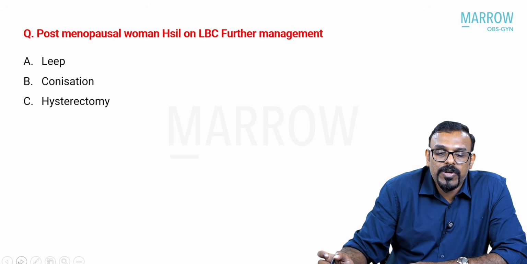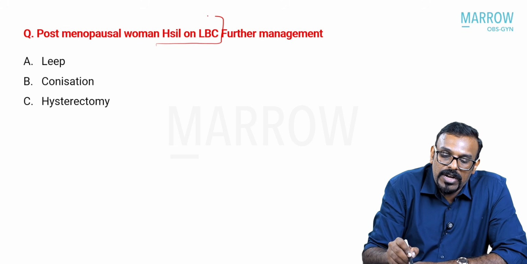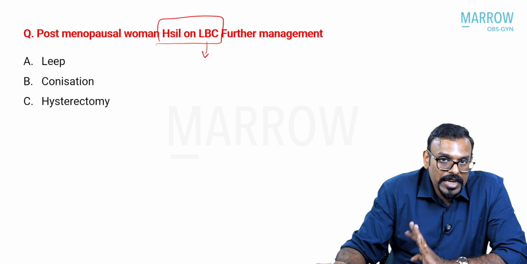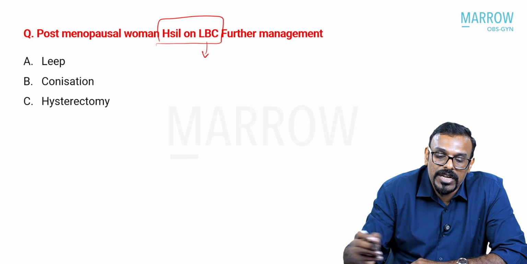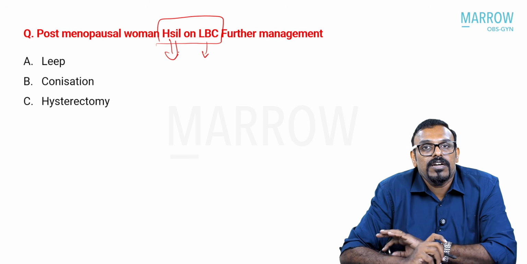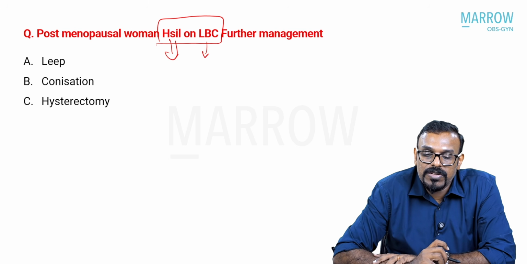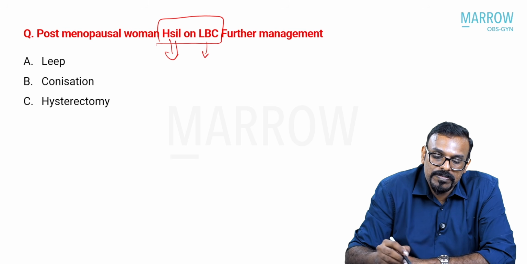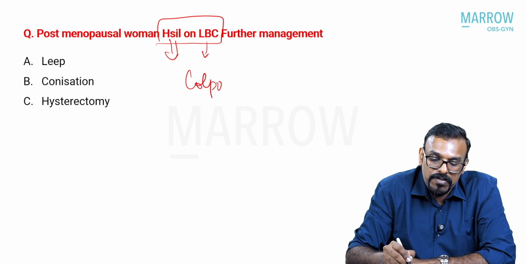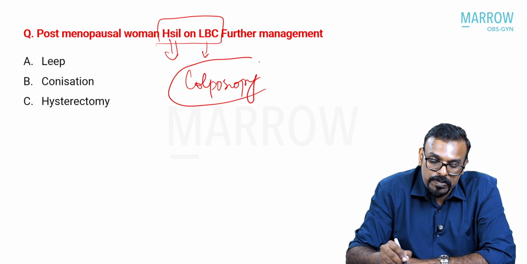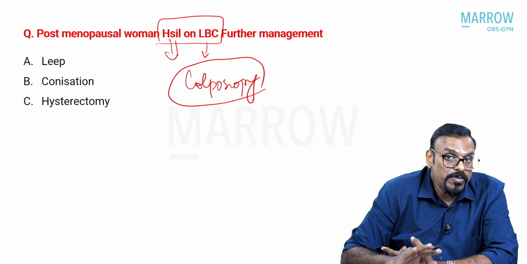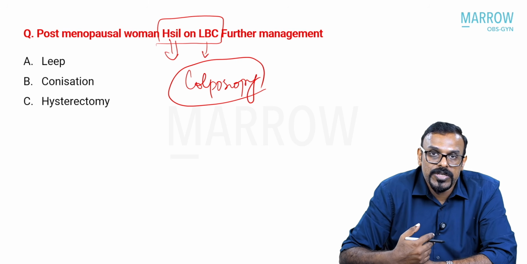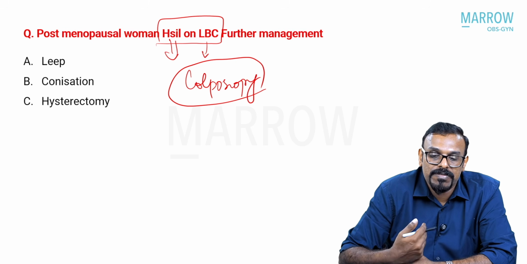Now next you have a postmenopausal woman with HSIL on LBC. So here, liquid-based cytology means she has undergone a primary screening with liquid-based cytology, and you have got HSIL on the cytology. So what is the further management here? Once you have an abnormal cytology, the next step in management is that the patient should be taken for a colposcopy. But we don't have an option of colposcopy here. I'm not sure whether that was present in the actual exam. If there is an option of colposcopy, definitely that would be the next management.